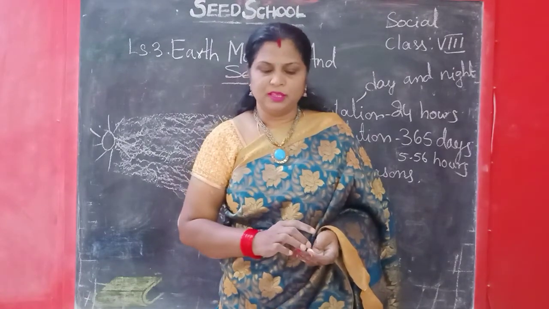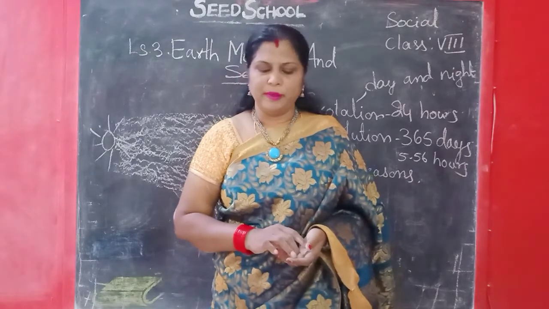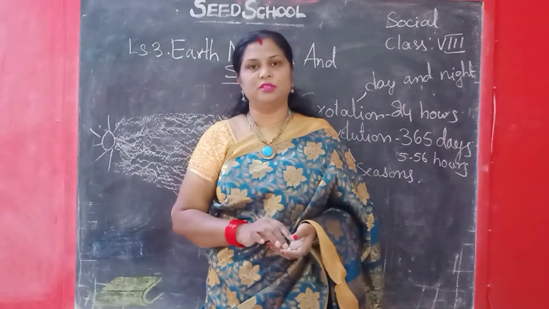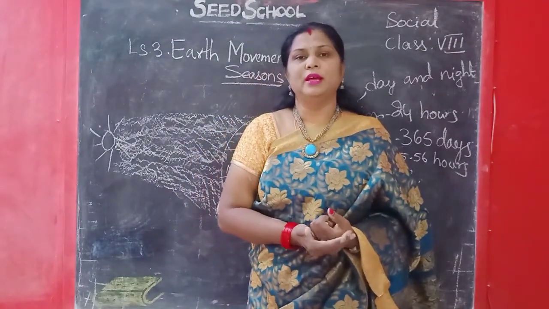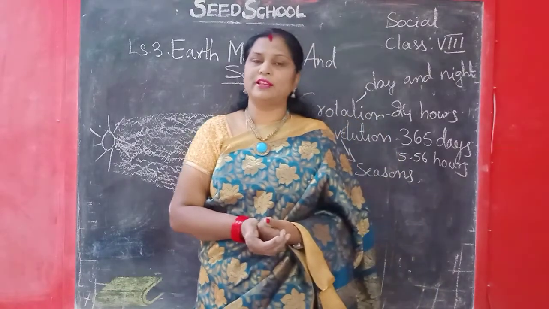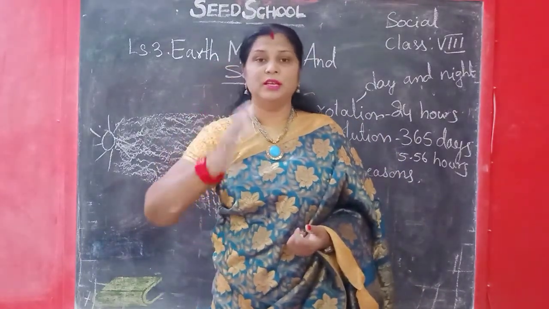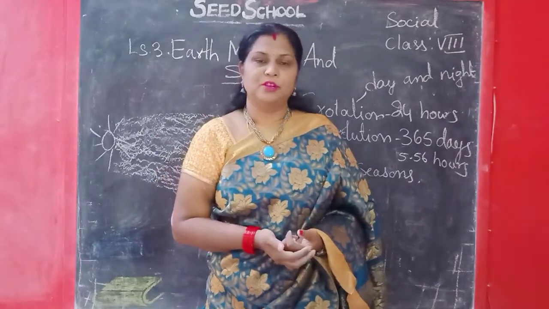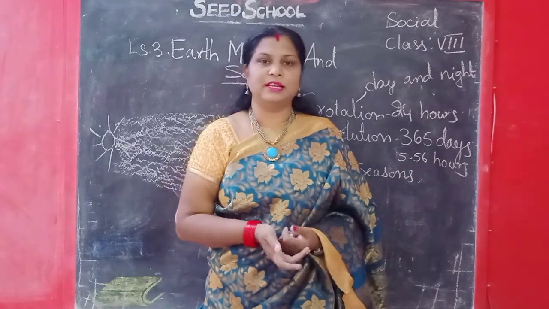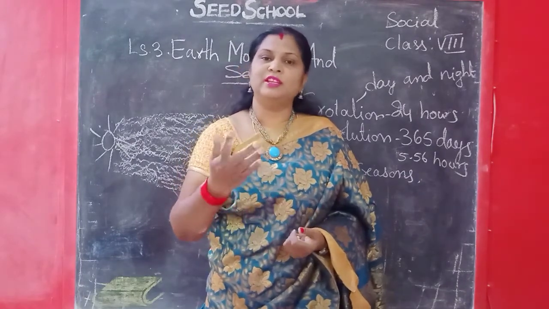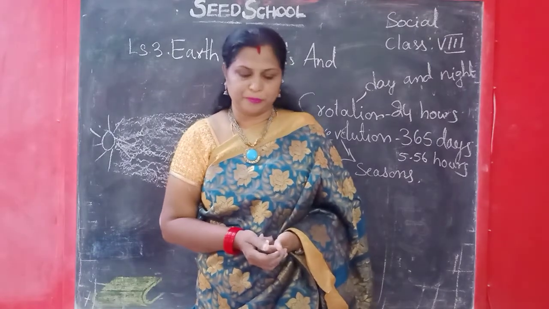In summer, they become lean because there is not sufficient grass to eat. Milk production is reduced. So in summer, some of the animals will become very lean. Why? Because of the heat of the sun, the grass dried up. So there is no grass for them, they are not able to eat grass and they will become lean. And there is no production of milk.